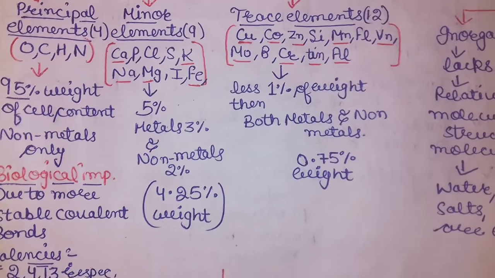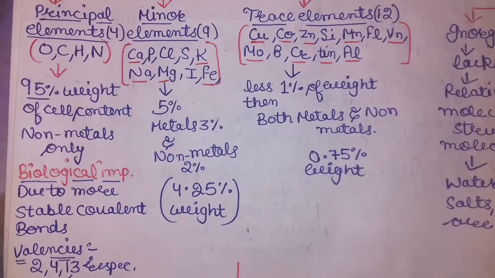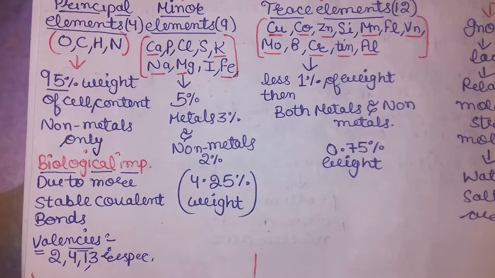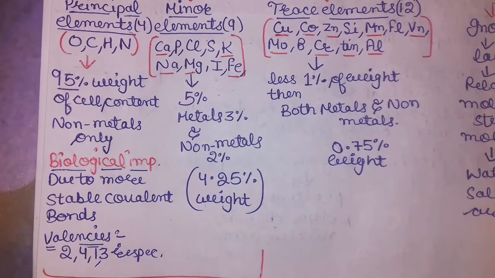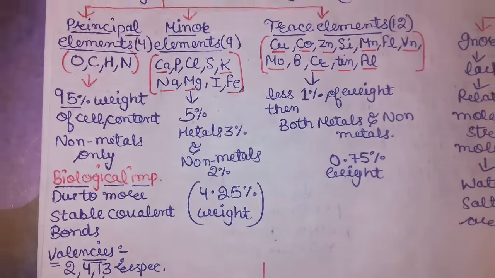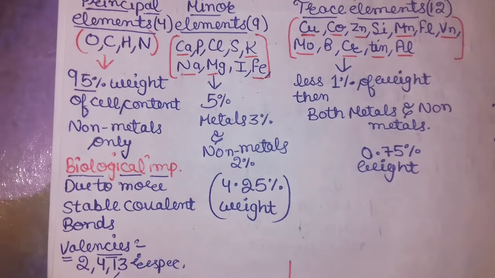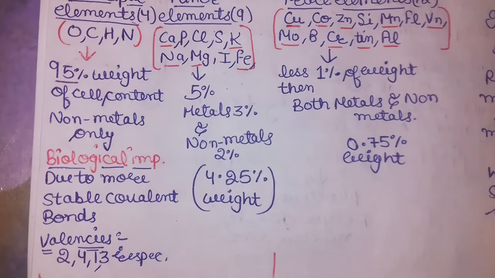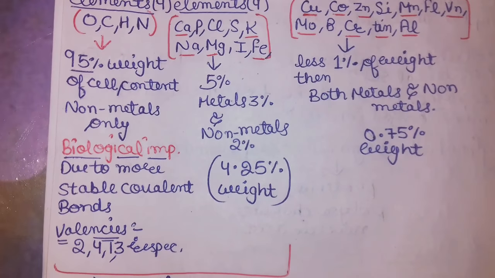So another one are the minor elements. These are only 9, and these include calcium, phosphorus, chlorine, silicon, potassium, sodium, magnesium, iron, and the other one is iodine. Yeah, iodine and then iron. Iron symbol is Fe, so it always confuses. So these include both metals and non-metals. In the percentage you can see metals are 3% and non-metals are 2%.